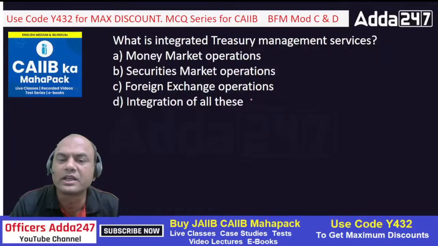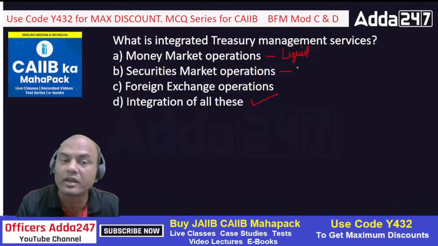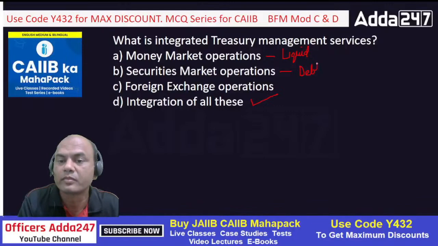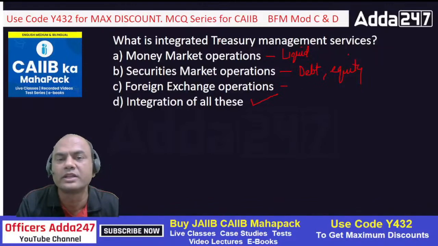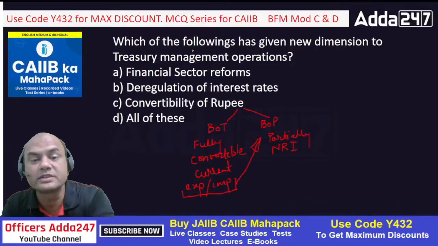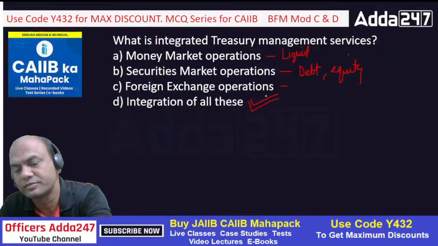Why all of these? See here, money market deals in short-term liquid bonds. Securities deals in both, liquid and debt and equity. It involves equity also. So debt and equity. And the forex market deals with forex reserves, right? So combination of all these needs to be dealt with in integrated treasury, isn't it? So what is the answer? The answer is D, correct? Everyone got this? Integration of all these.